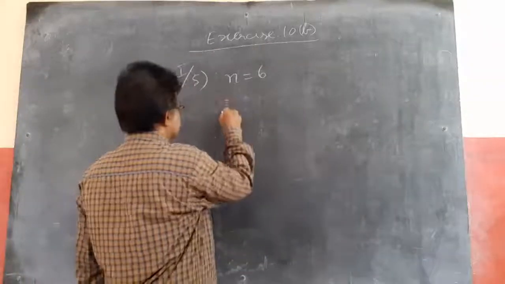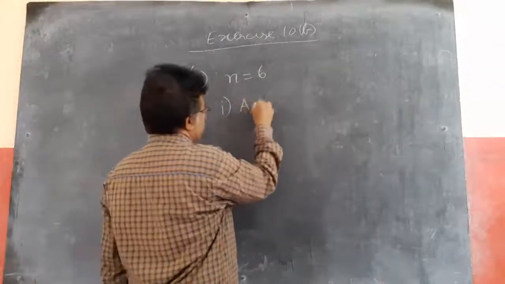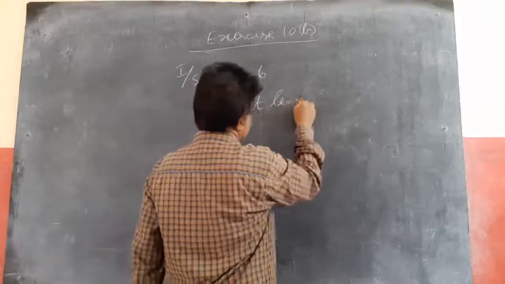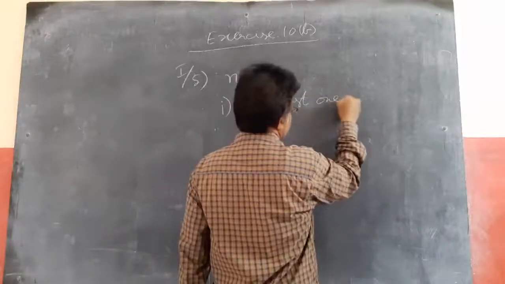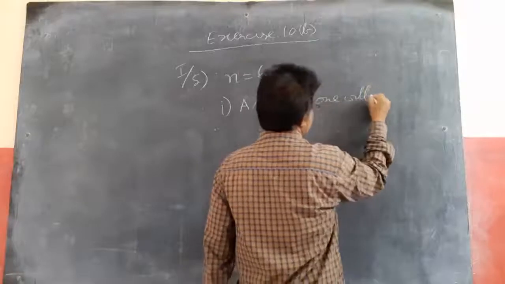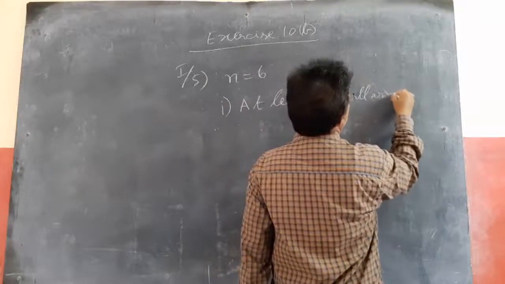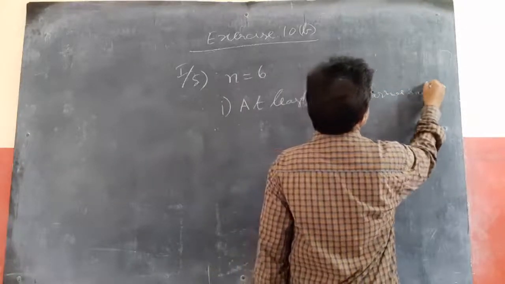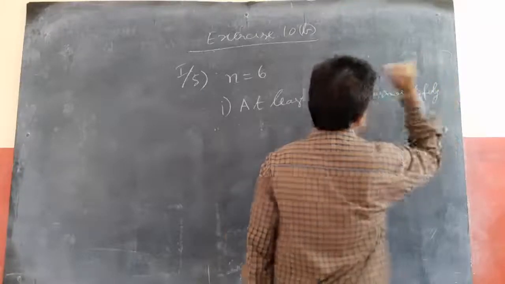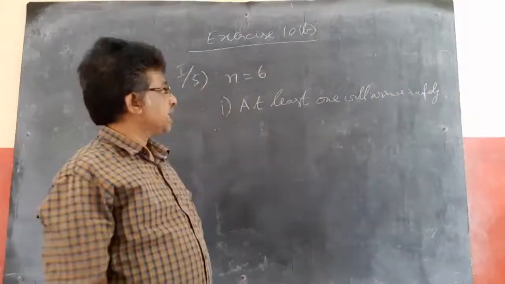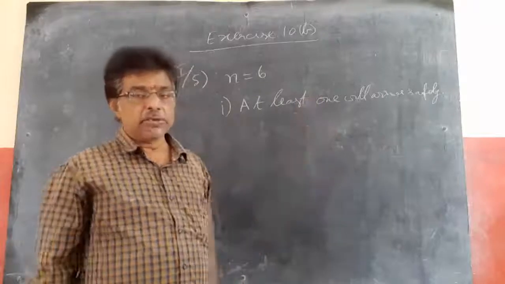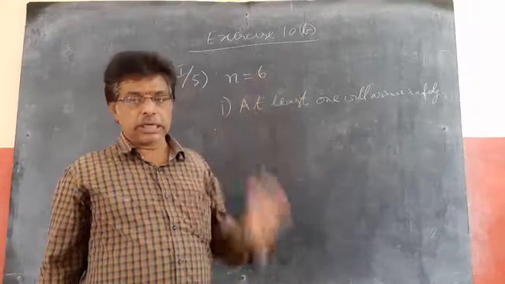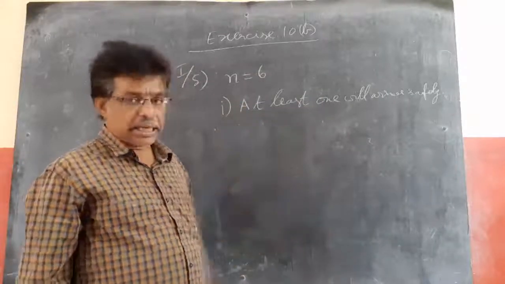So the first bit is asking at least 1 will arrive safely. What is it saying? 1 in 9 is likely to be wrecked, that is, one out of 9 will break. So the probability of breaking is 1 by 9.